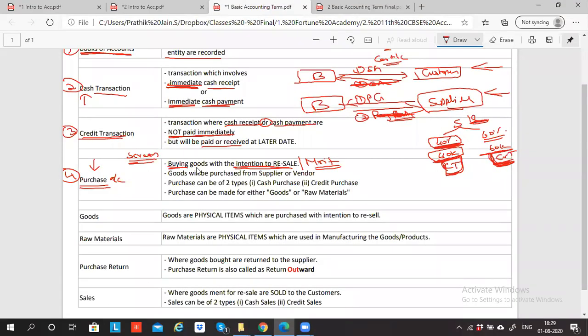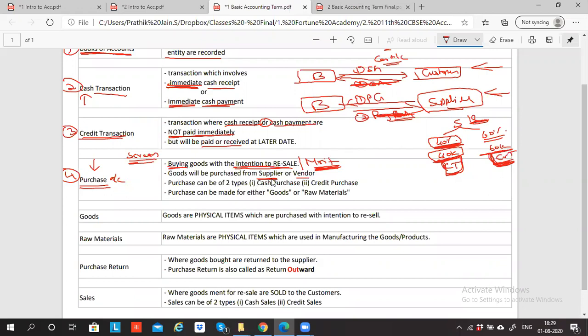So purchase means buying the goods with the intention to resell or using it in the manufacturing. I'm not using it for my own business. I'm using it for the manufacturing, for the development of the product. So this is purchase. So whom can you purchase from? Goods will be purchased from a supplier or vendor.